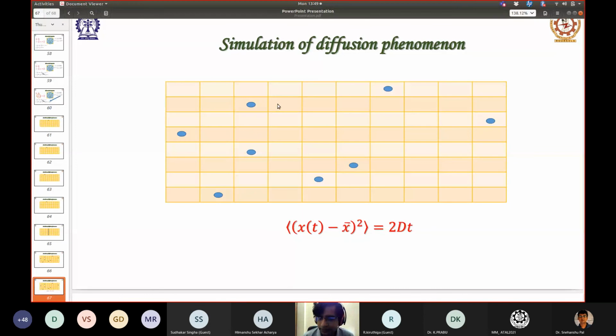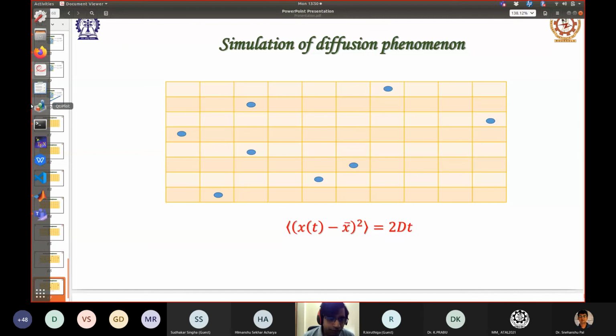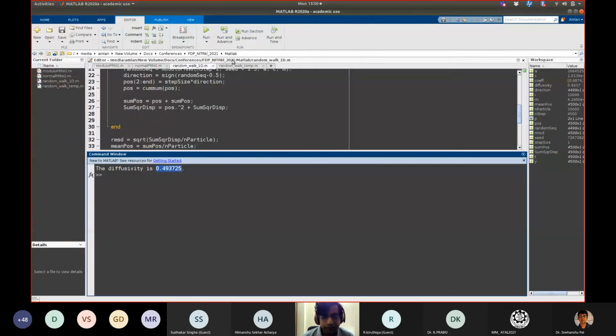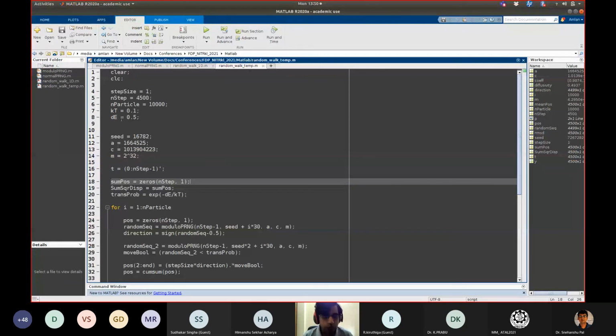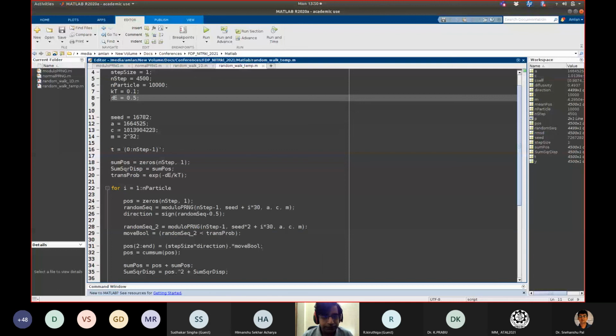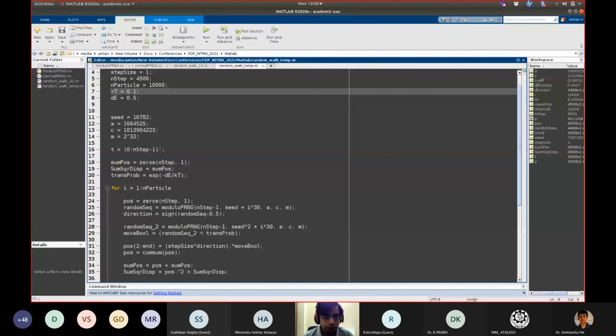If there is an energy barrier, let us say Q, then the probability that this jump will happen is e to the power minus Q by kT. K is the Boltzmann constant, we know that. So we can modify this program slightly to actually consider the effect of temperature also. Here I have added two more things, which is the value of dE, the energy barrier, which I set as 0.5, and the value of kT, which is 0.1. So e to the power minus dE by kT should be the probability with respect to temperature, and it should dictate whether the jump will occur at all or not.